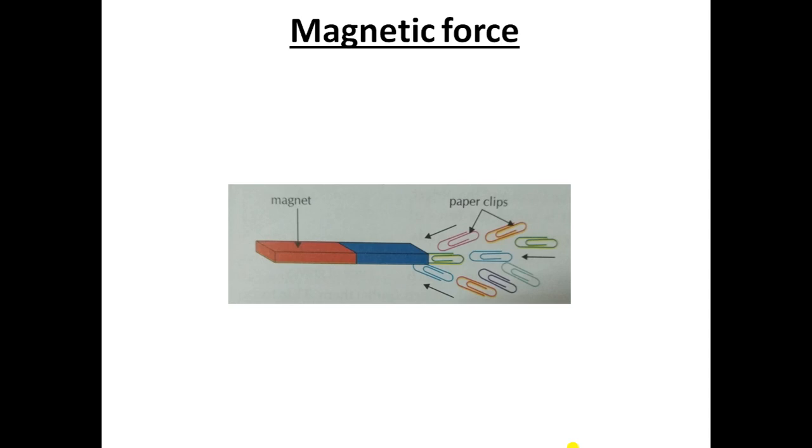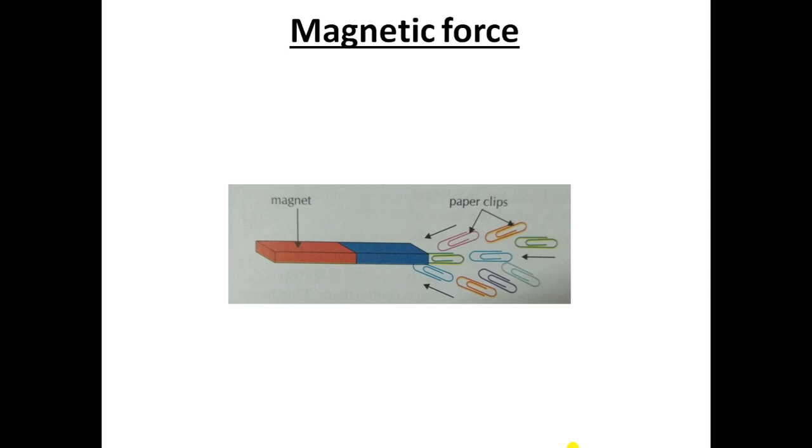When you bring a magnet near an iron clip and do not touch the magnet to the iron clip, then what will happen? Yes, the iron clips move from their original position towards the magnet under the influence of a force. What is that force? That force is the magnetic force, right?